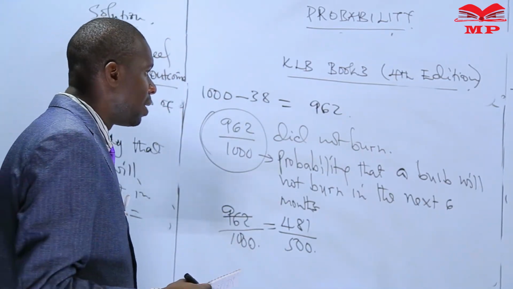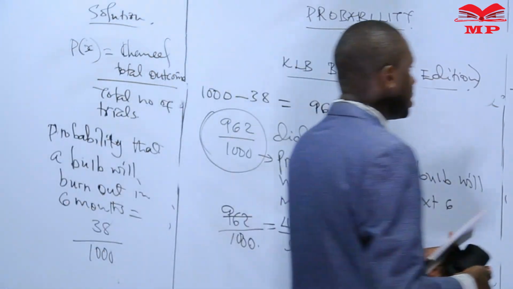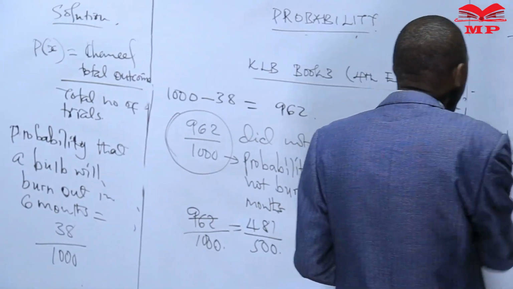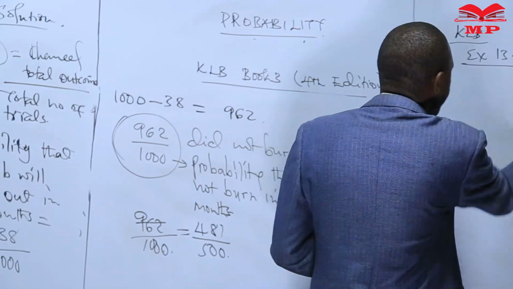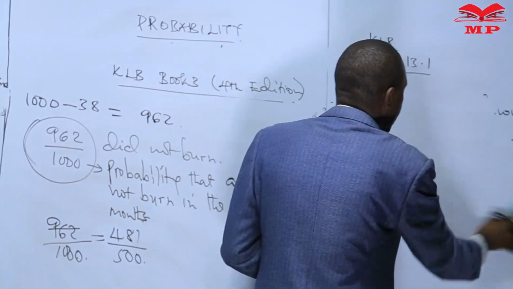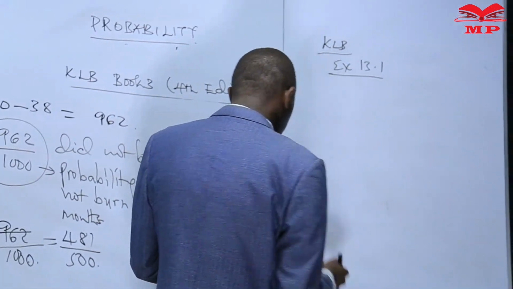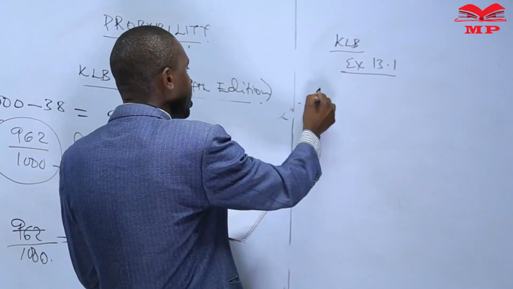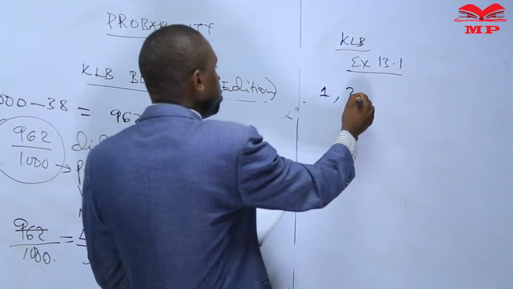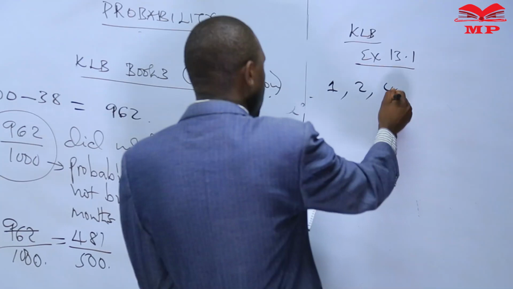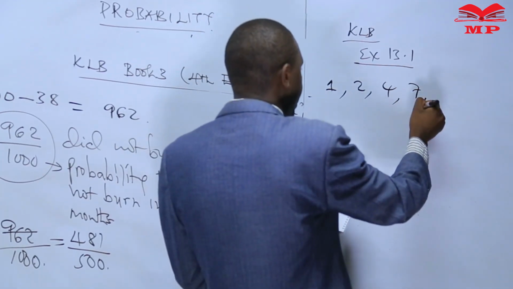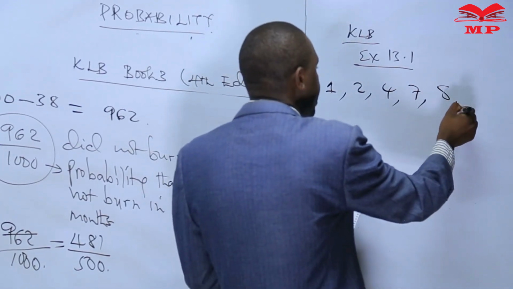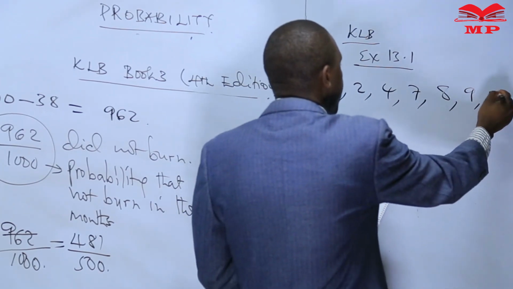Otherwise, the assignment I'm leaving is still in KLB, Exercise 13.1. We have number 1, number 2, number 4, number 7, number 8, number 9, and number 10.